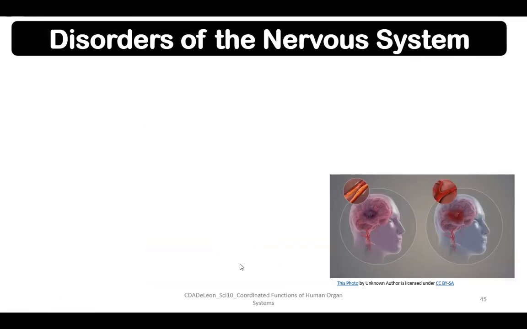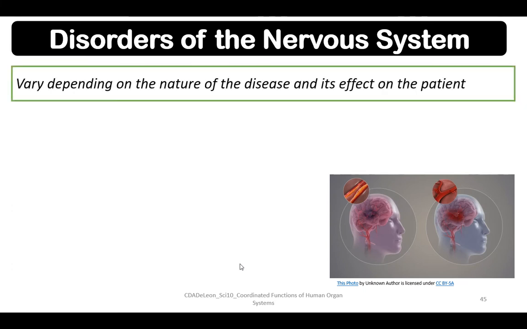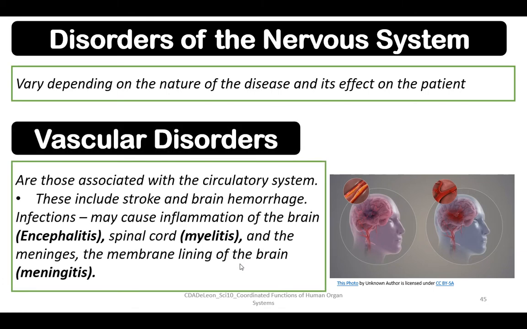Now, let's discuss the disorders of the nervous system. It varies depending on the nature of the disease and its effect on the patient. First is the vascular disorders, which are those associated with the circulatory system. This includes stroke and brain hemorrhage.